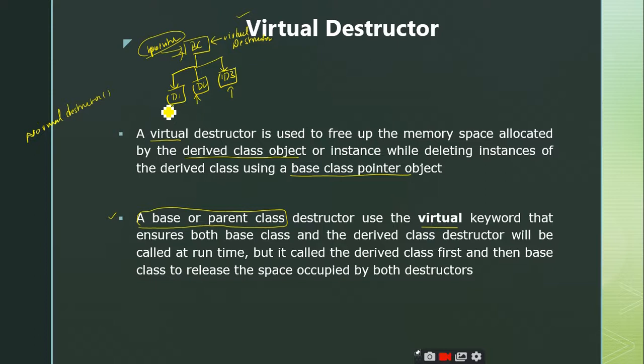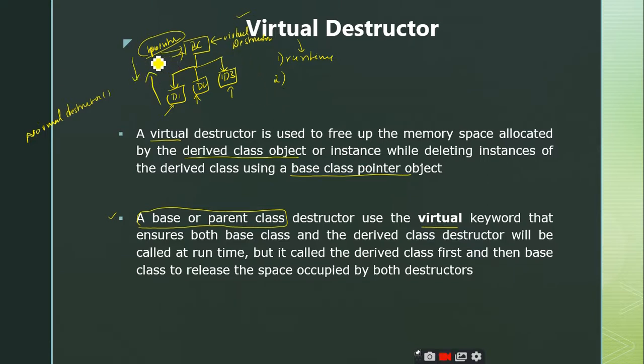Is it clear? Yes, sir. Another point we have discussed is that the destruction takes place at runtime. Why? Because we are making use of the virtual keyword. And another very important point: by making use of a single base class pointer, you are deallocating the space for the derived classes as well as the base class. And remember that the order in which the deallocation takes place is from the derived class to the base class. It is not from the base class to the derived class.